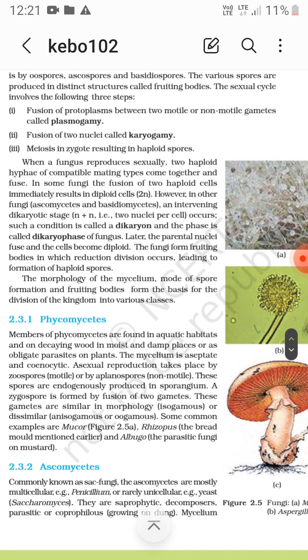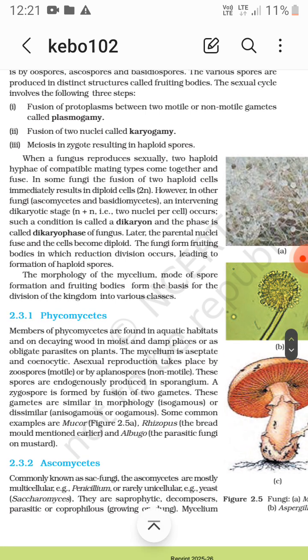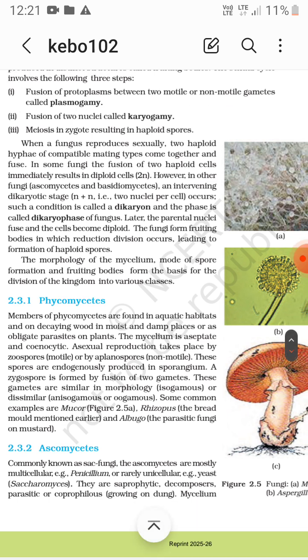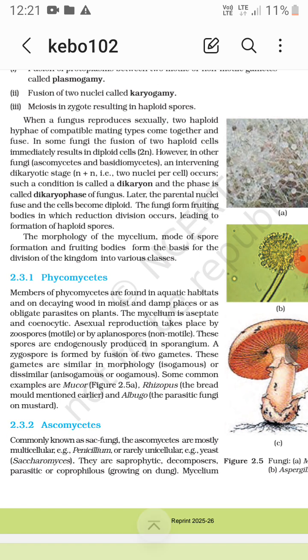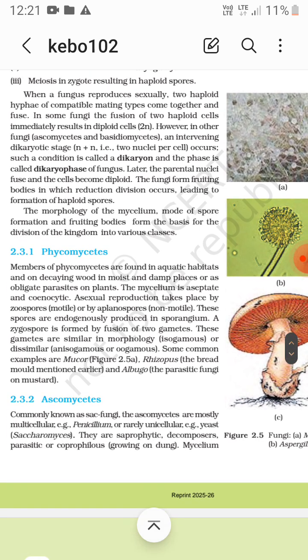The fungi form fruiting bodies in which reduction division occurs, leading to the formation of haploid cells. The morphology of the mycelium, mode of spore formation, and fruiting bodies form the basis of division of the kingdom into various classes.